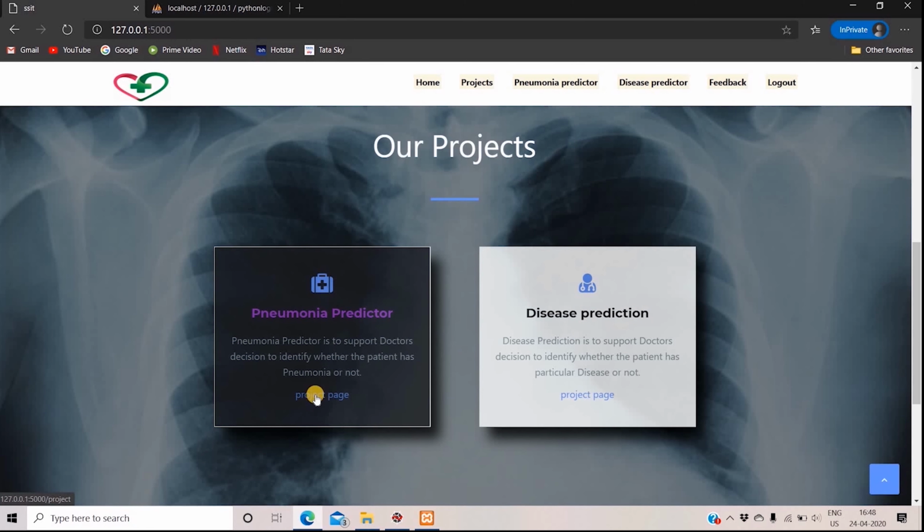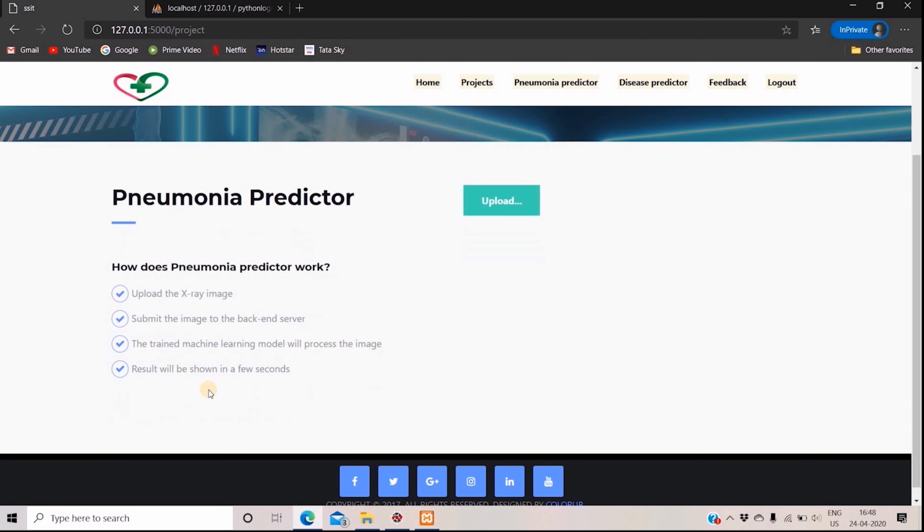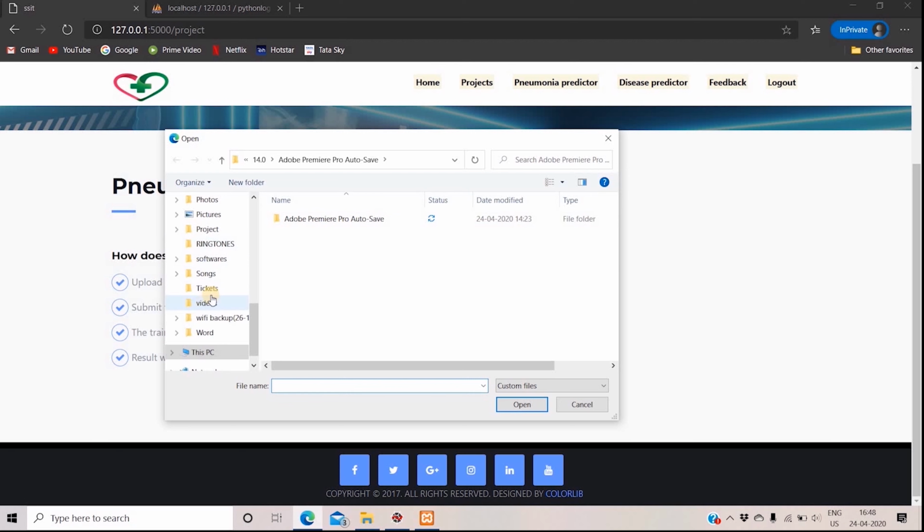First we will try the pneumonia prediction. In pneumonia prediction, instructions are given. Let's try it. First you need to upload an X-ray, then you need to click the predict button.